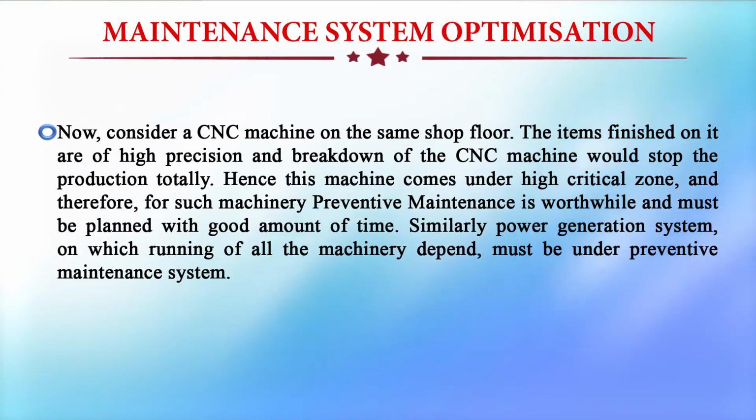Similarly, a power generation system on which the running of all the machinery depends must be under preventive maintenance. Here what we are saying is that for important machines or important systems, we need to continuously do preventive maintenance activities to prevent failures.